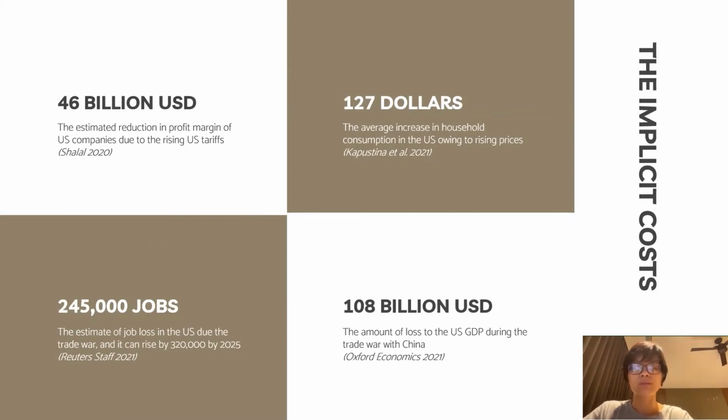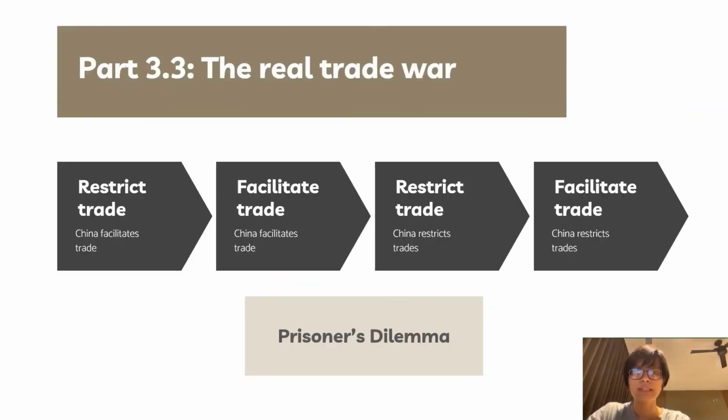companies and households incur higher costs. Thereby, unemployment has been rising, and all of these factors have reduced the GDP of the US. In reality, the implicit cost may not be fully captured, as the action initiated by the US is restricting trade. While America could gain $100 billion in tariff revenue, there are rising cost burdens on their people.